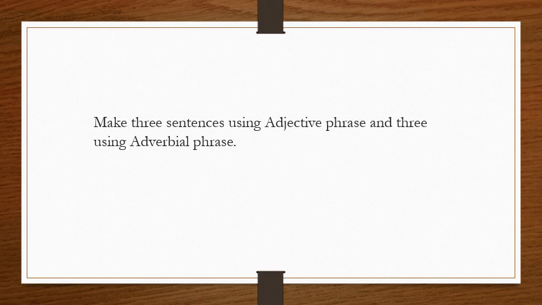For adverb phrases, you can write one for how, one for when, and one for where. Means you can write one sentence with an adverb phrase of manner, number 2 an adverb phrase of time, and third one an adverb phrase of place. We have done this in the previous chapter, I think chapter number 6. In the exercise of chapter 6, there was an exercise relevant to the adverb phrase of manner, place, and time. So it's a revision of the work already done in chapter 6.